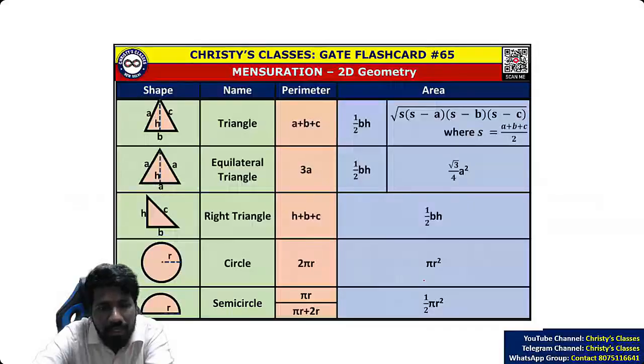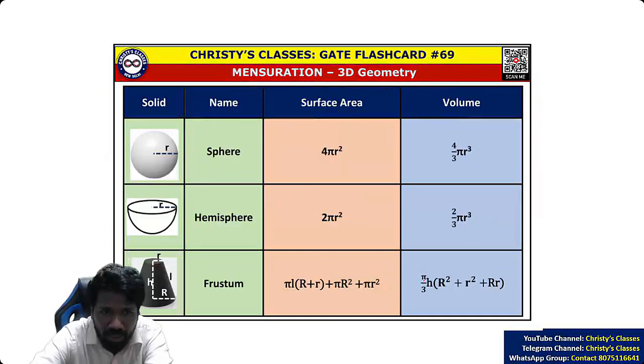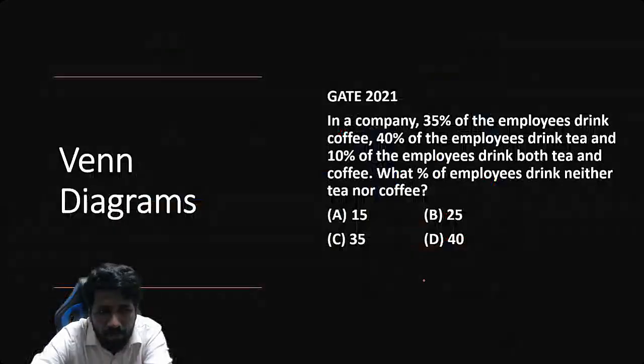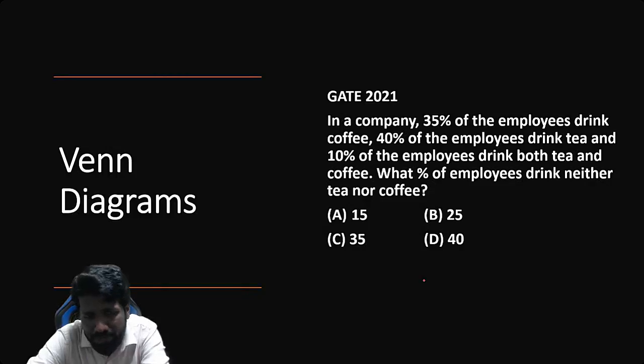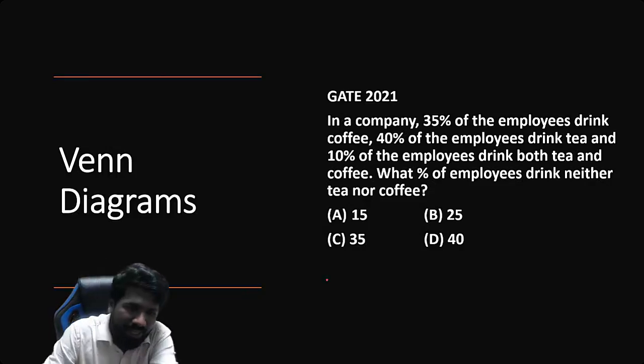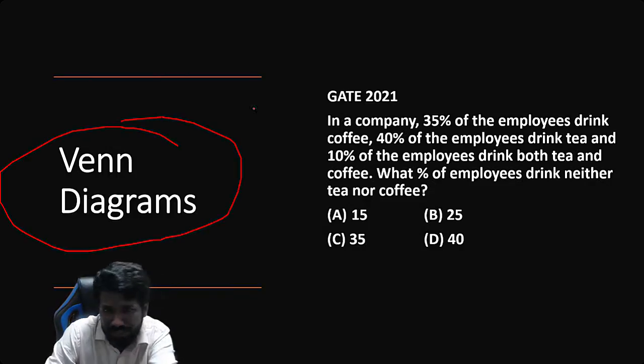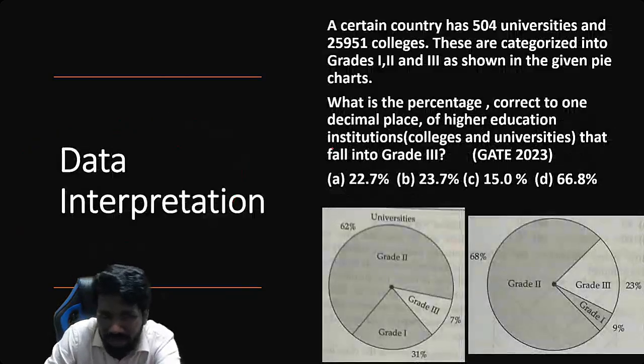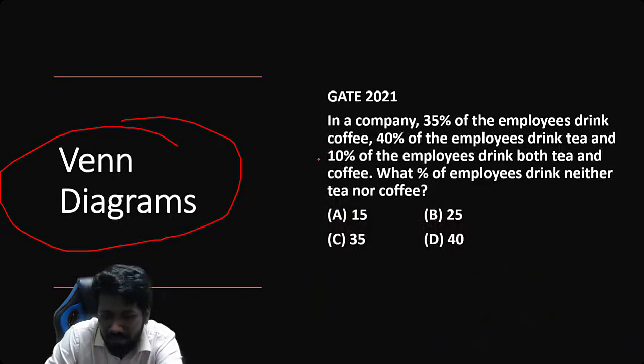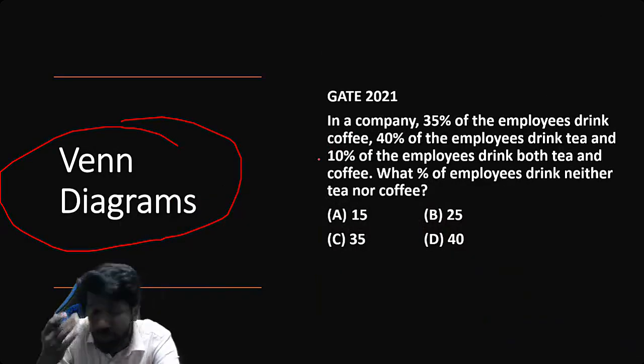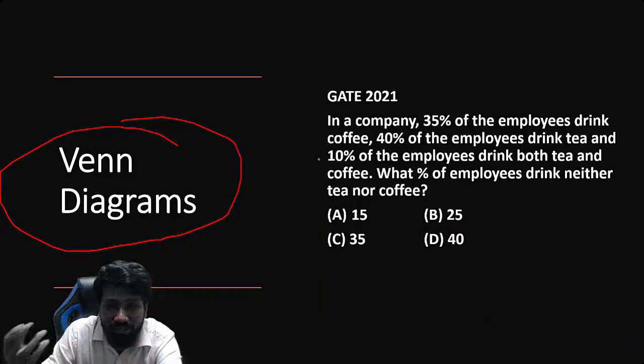Then comes the data interpretation unit. Data interpretation का एक separate topic है Venn diagram, because Venn diagram से बहुत variety questions आता है. That is why we are discussing it in a separate lecture. How to draw a Venn diagram, what are the different things in a Venn diagram, what are the different types of sets that can occur, like disjoints, etc., etc. There are 2 flashcards also on that. With that you will learn it properly.